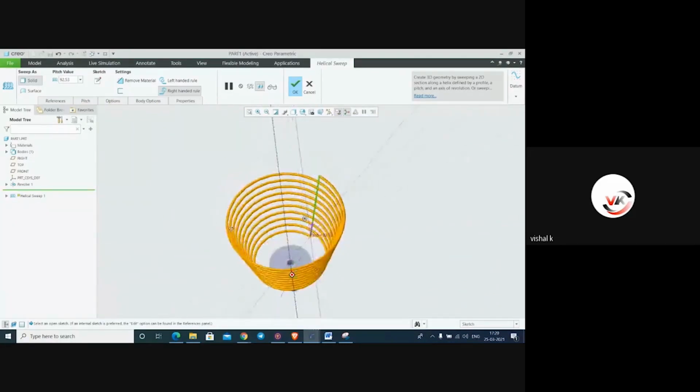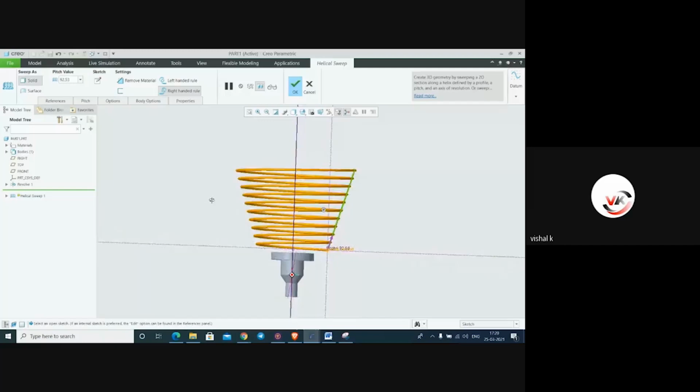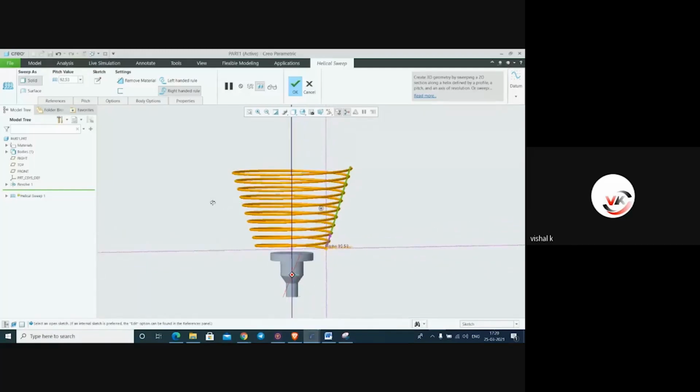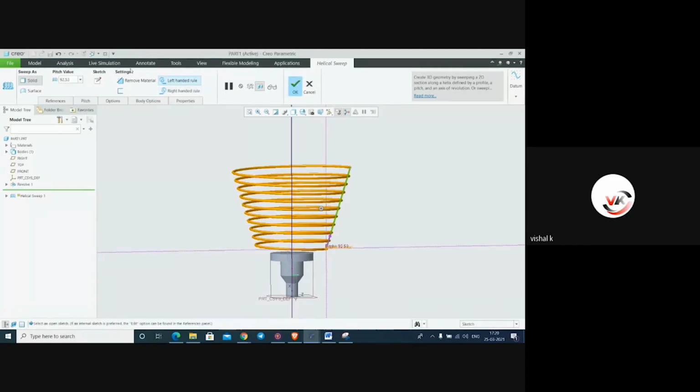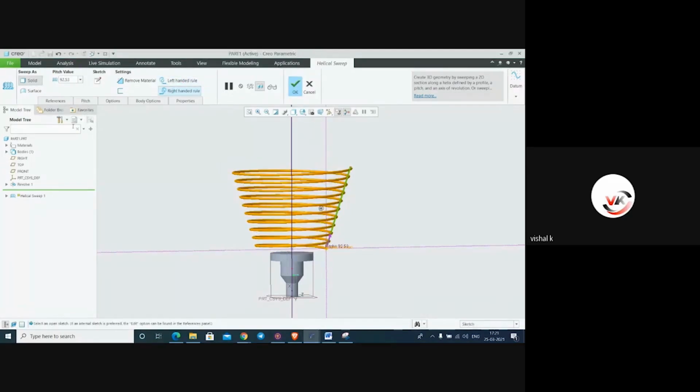See, this taper spring we have created. From here, we can change this pitch also. Here it is the pitch option. If you want to make left hand or right hand, you can make it here itself. If you want to add a pitch, I have added a new pitch here. Again, I have added a new pitch here.